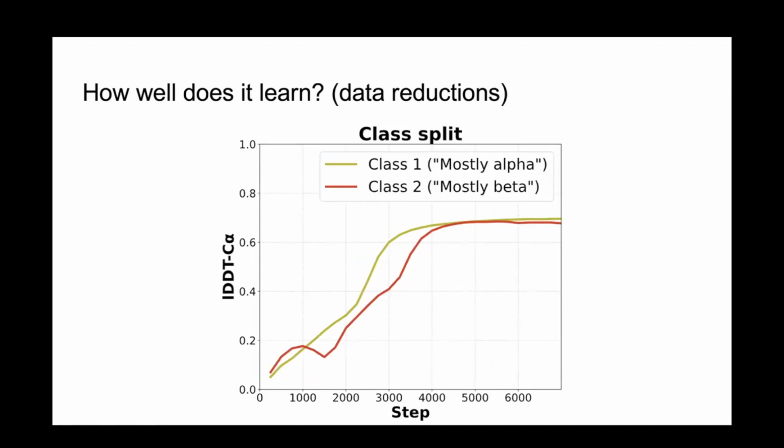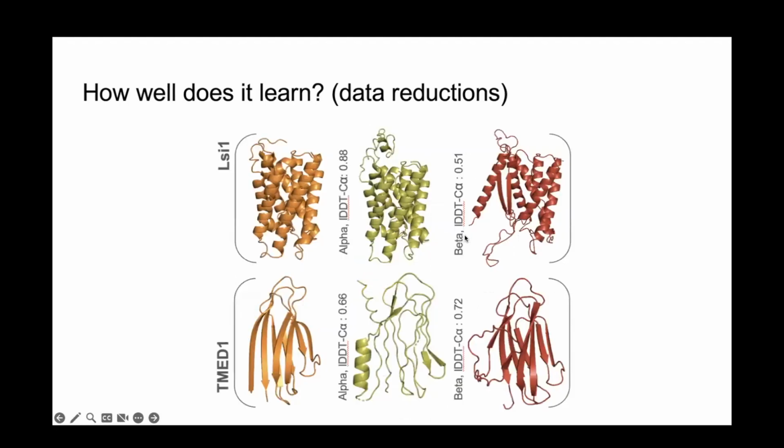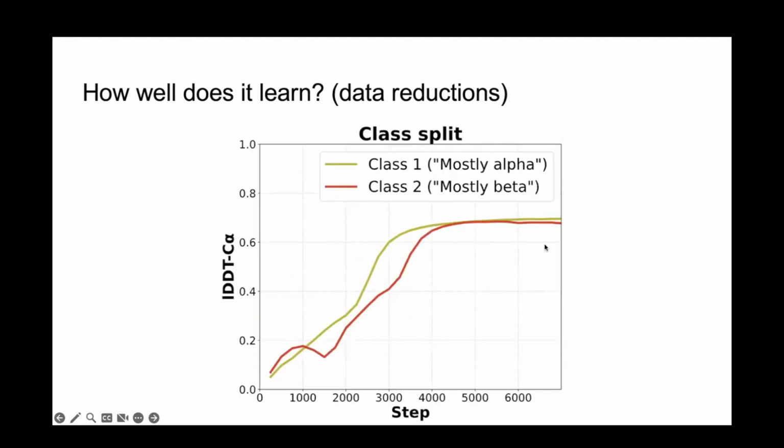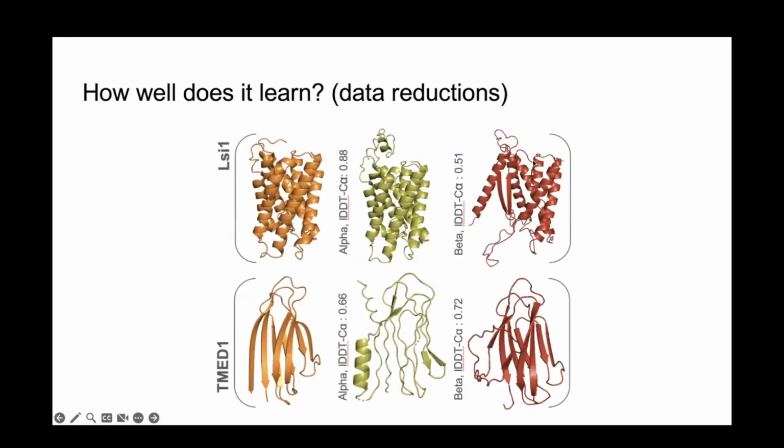I think our data is not conclusive on that question, just because there are still some beta sheets in the mostly alpha class, and there are still some helices in the mostly beta class. But given how good it ends up getting at pretty long alpha helices, when this model has barely ever seen an alpha helix and knows pretty much exactly what to do, I think there's reason to believe that it could do these things that it's never seen before.